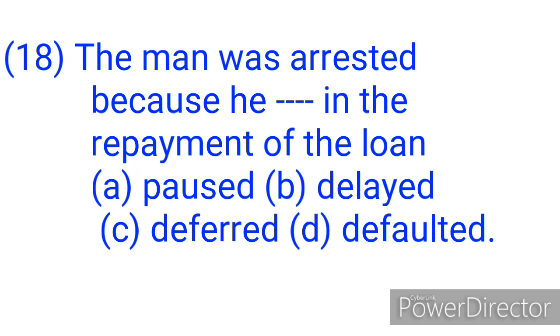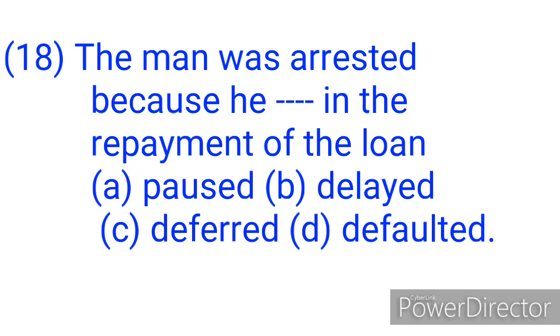Option B, delayed. The word delayed describes a situation when something does not happen when it is supposed to happen. When something that is supposed to happen does not happen at the moment it is supposed to, you can say that thing delayed. Option C, deferred. To defer means to delay something to a later time. It means to postpone.